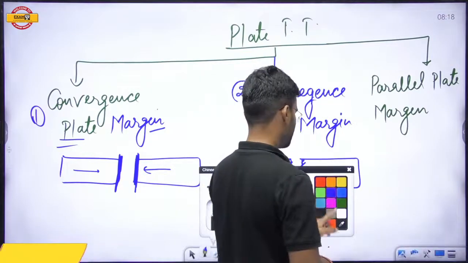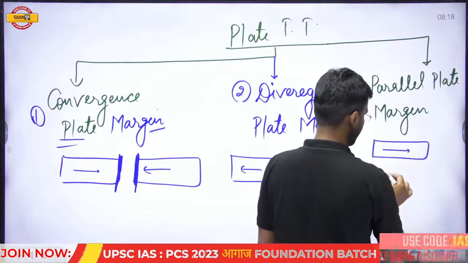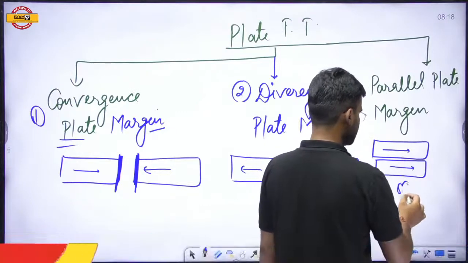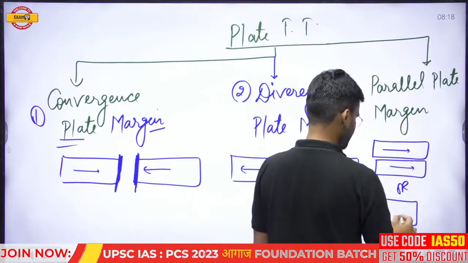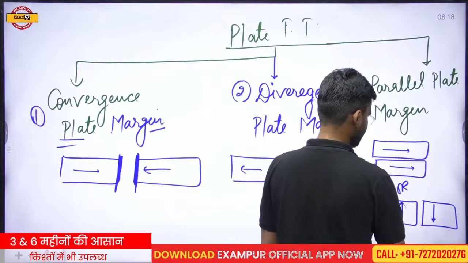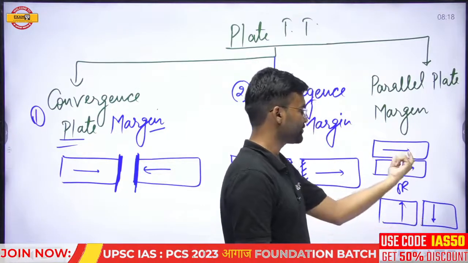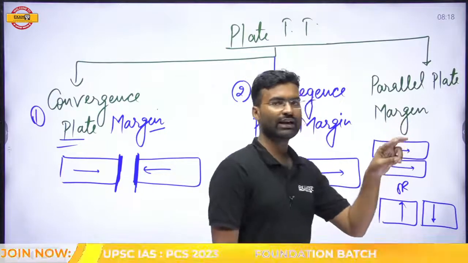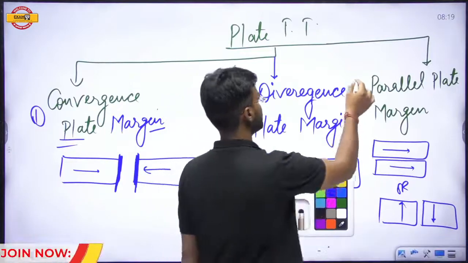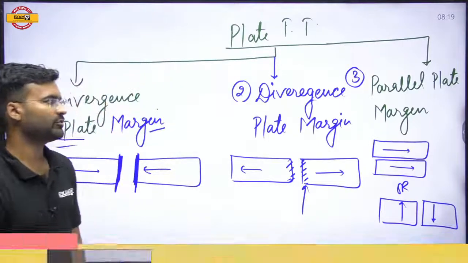Even if the plates are moving in opposite directions, this is also parallel movement. So according to the classical plate tectonic theory, there are three types of plate movement: the first is convergence, second is divergence, and third is parallel plate movement.